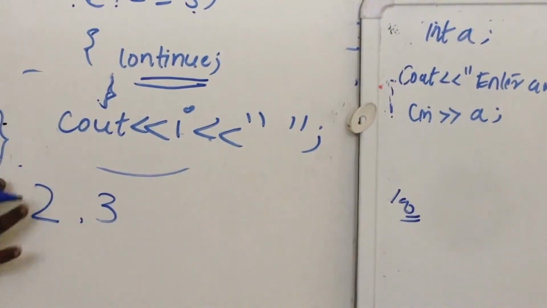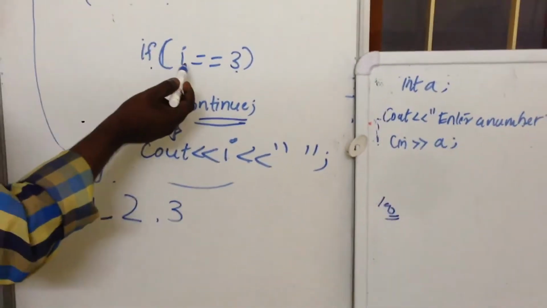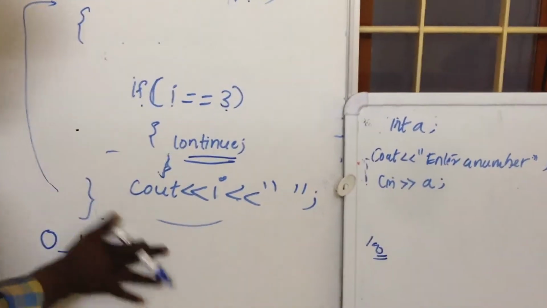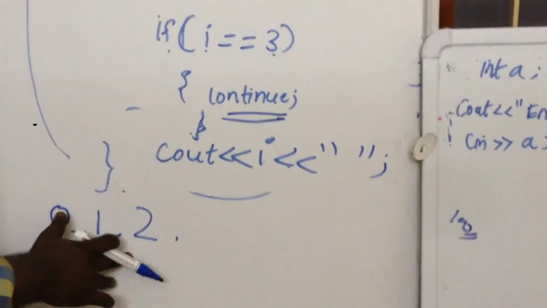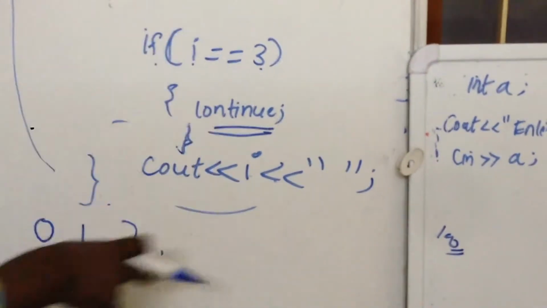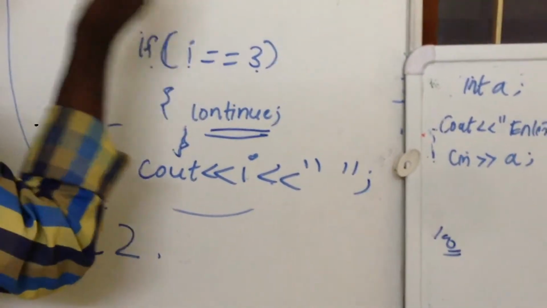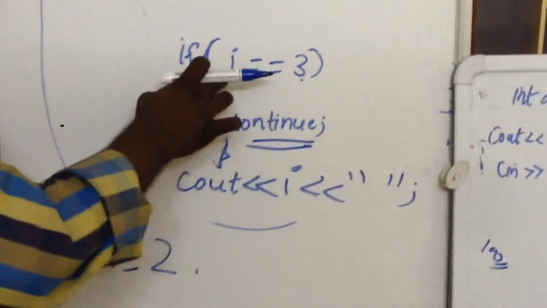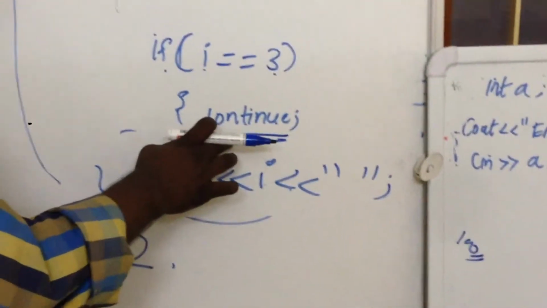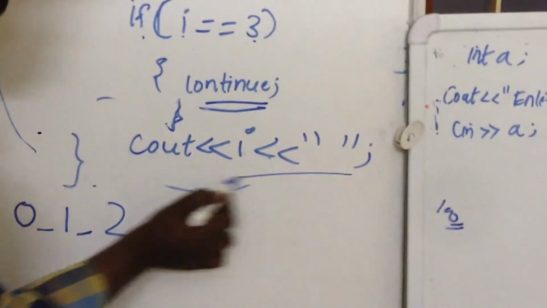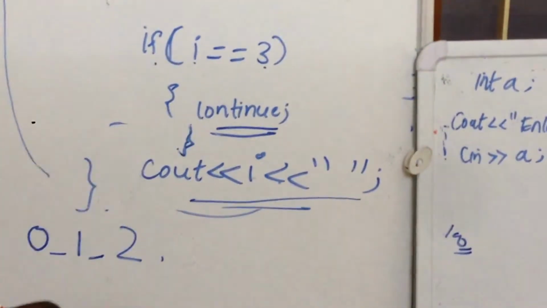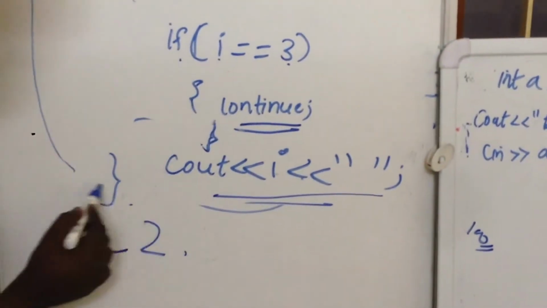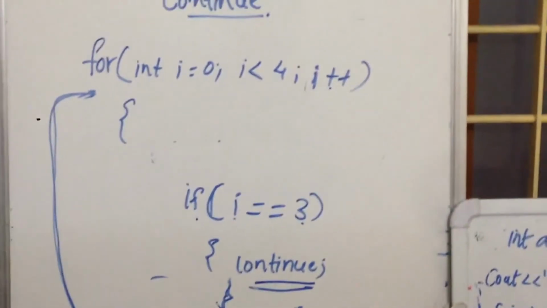If the body was like this, before, when i is equal to 2, we get this since this condition fails. But when i becomes 3 and gets into the loop, this condition is satisfied, then continue is invoked. So this part will not get executed. It will skip this part and again continue the loop.